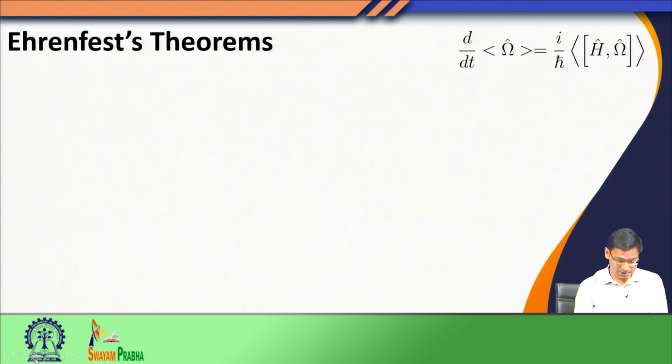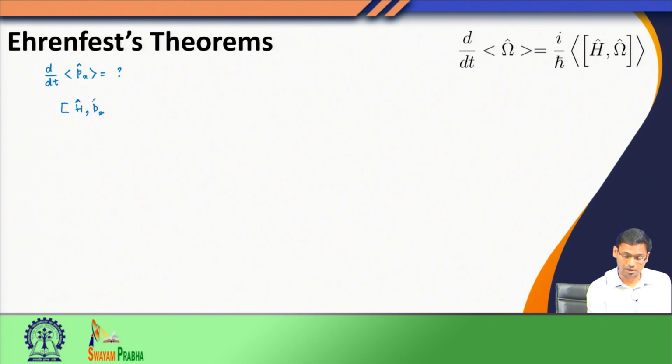Now, we will use this relation that we derived in the previous slide to find out the time evolution of the expectation value of the linear momentum operator. This is my omega. So I would first evaluate the commutator between the Hamiltonian and the linear momentum. The Hamiltonian will have a kinetic energy term plus a potential energy term.